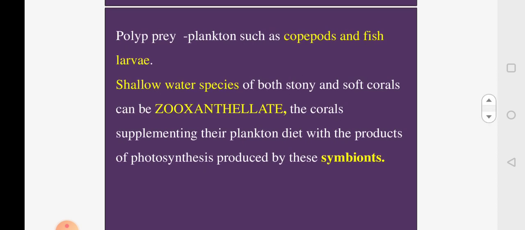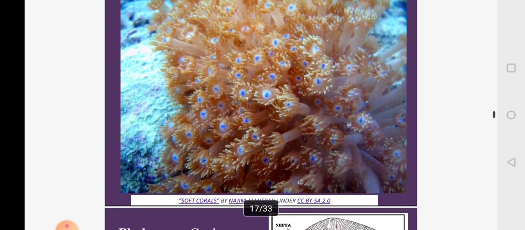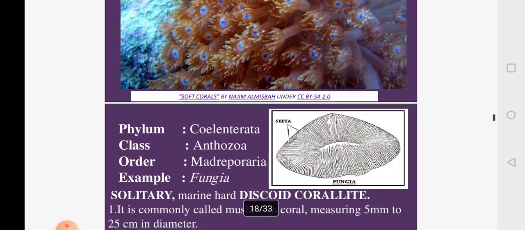So the zooxanthellae will also supplement the polyps with the diet. And when these polyps sting, that food will be shared by the corals with the zooxanthellae species. That's how they are mutually benefited. Here you can see a beautiful picture of a soft coral, how the tentacles are put out, and you can look at the variation in the color because of the association of the coral polyp with zooxanthellae.